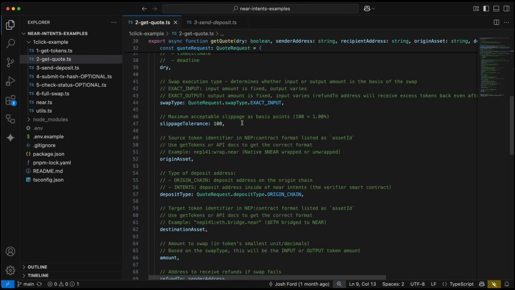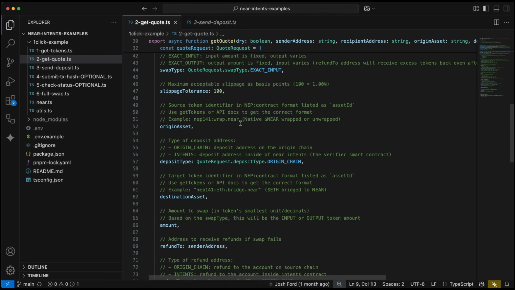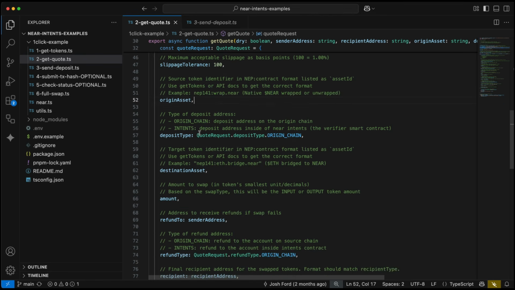You have your slippage tolerance, and then the origin asset. This is going to be the token you are going to be swapping from. Again, this is listed as the asset ID in the previous step of getting tokens. And then you have the deposit type, which is either going to be the origin chain or intents. This is basically the difference between whether you want this swap to complete all the way to the destination chain, or if you just want to swap in and out of the intents contract.